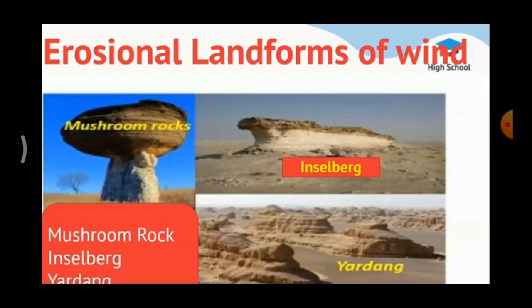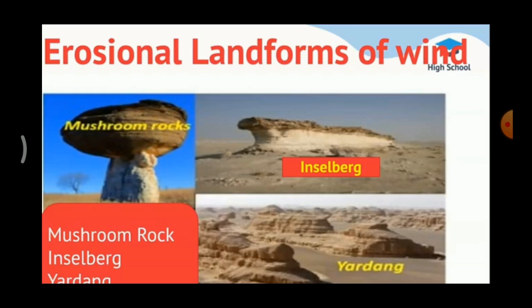Example, Uluru rock in Australia. This Inselberg is nothing but isolated hills, separate hills. Only one mountain, one hill is there, that is called Inselberg. See that picture, the second picture, that is only Inselberg. Yardang. See this third picture.